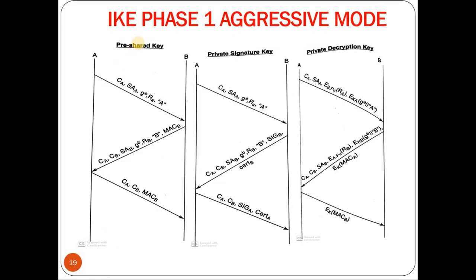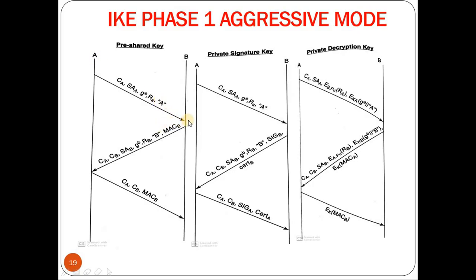Now let us go through all the three options in aggressive mode. The first option is a shared secret key, the second option is private key signature, the third one is private decryption key. So coming to the first one, in the first message A will send the cookie of A, the SA of A, then the Diffie-Hellman partial key, that is G to the power A mod P, and also sends RA, a random number chosen by A, along with the identity of A.